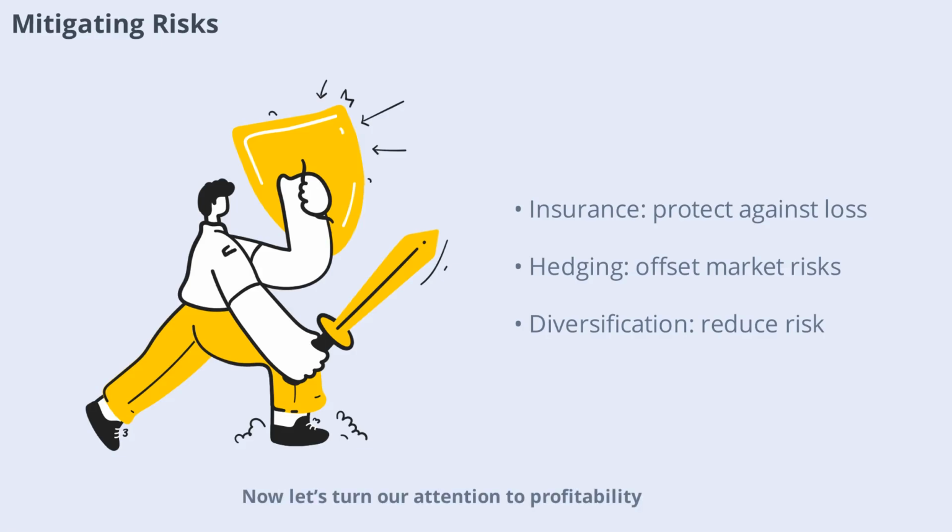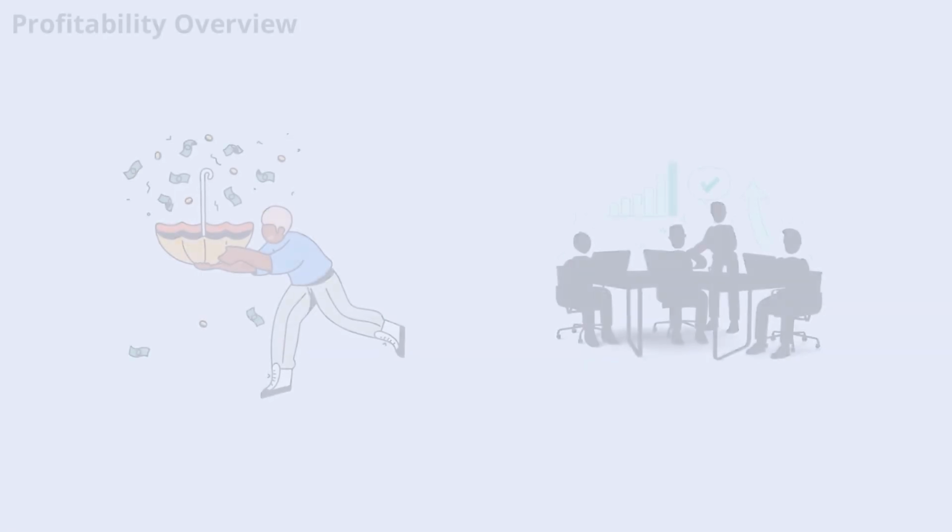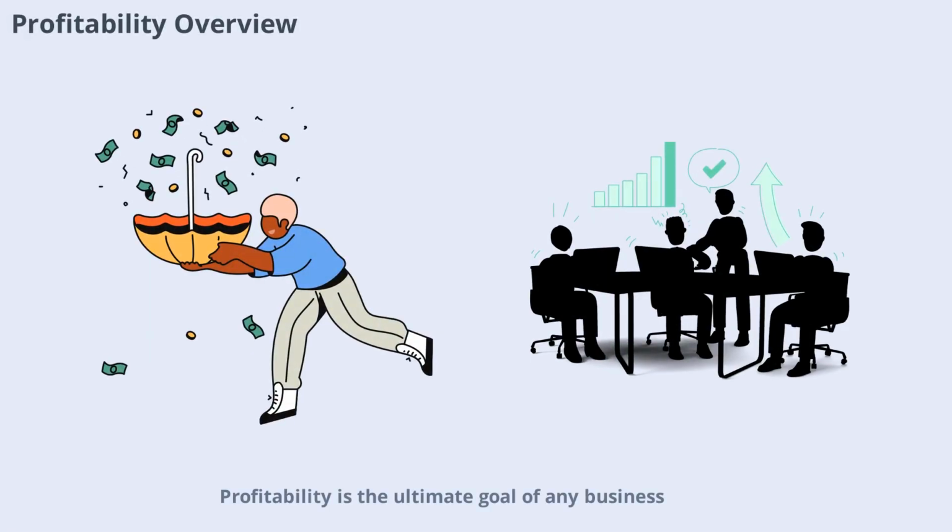Now, let's turn our attention to profitability. Profitability is the ultimate goal of any business. It's about generating more income than expenses and ensuring long-term sustainability. Effective revenue management, cost control, and profit analysis are key to maximizing profits. By regularly reviewing your financial performance, you can identify areas for improvement and make strategic adjustments.